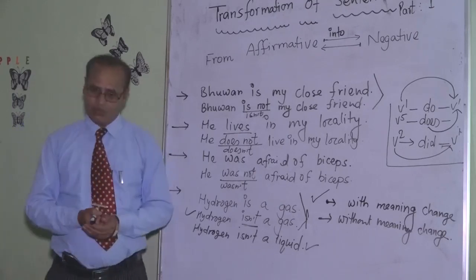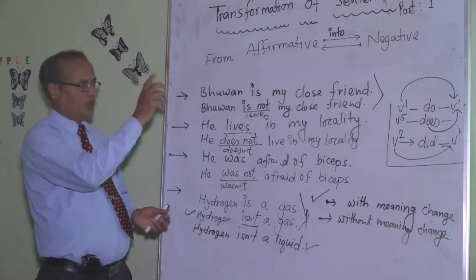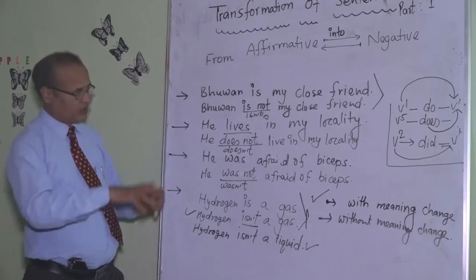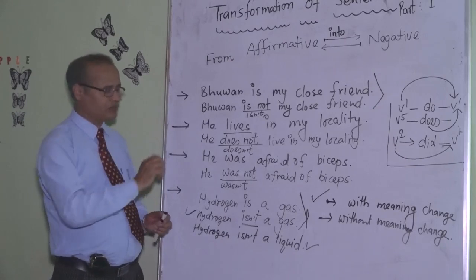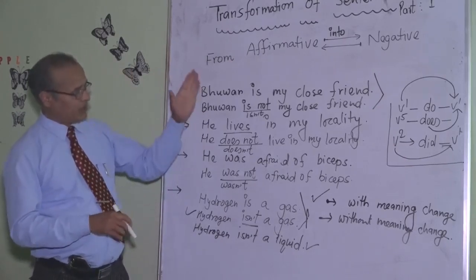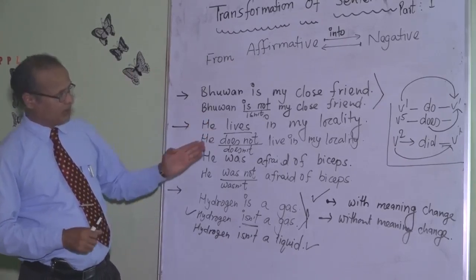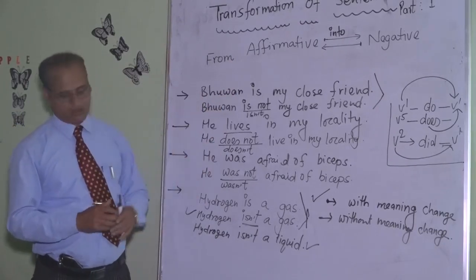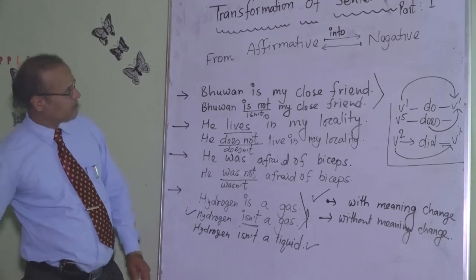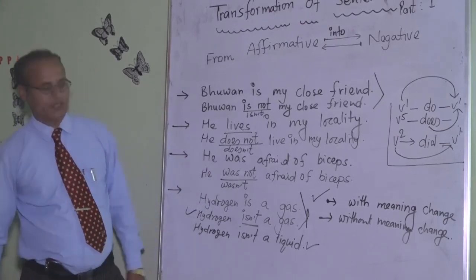So let's move to study, or in a nutshell, let's check what the helping verbs, auxiliary verbs are, and then we will go through some examples to be clear about the concept of changing the sentence from affirmative into negative.